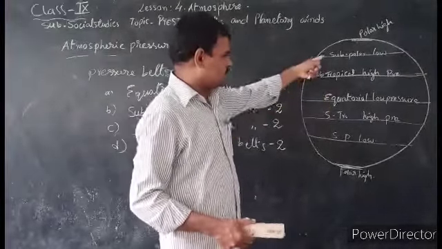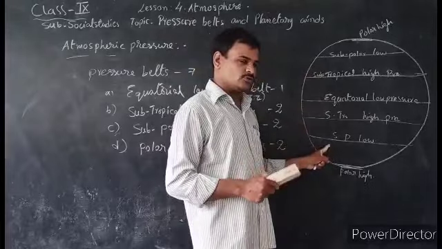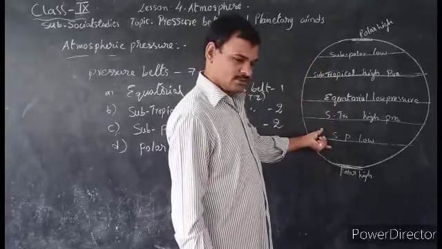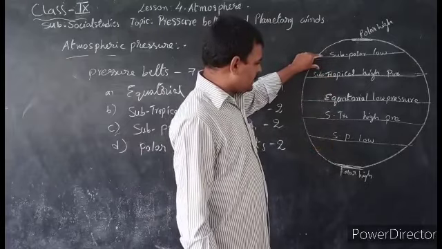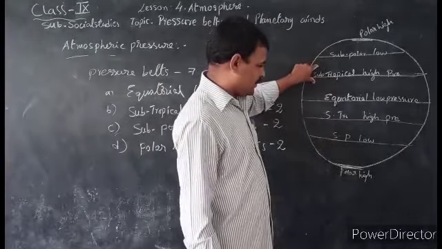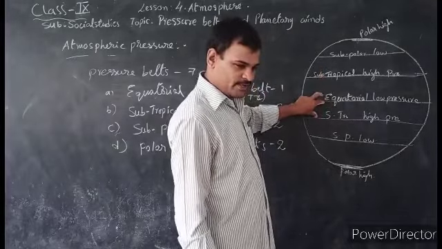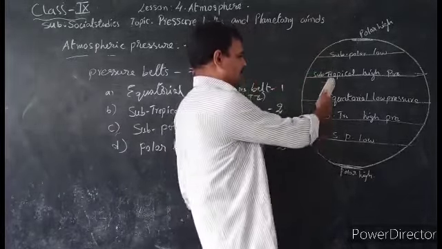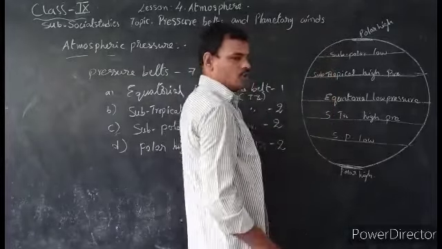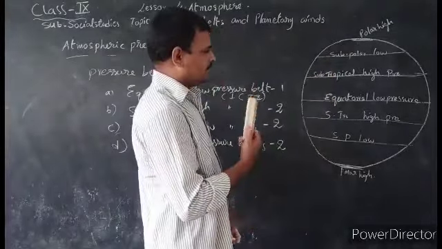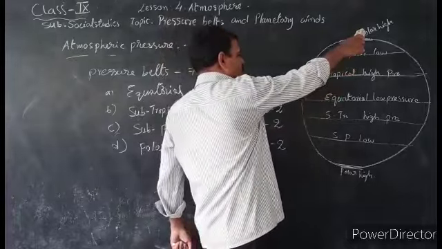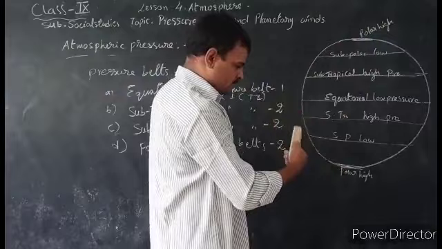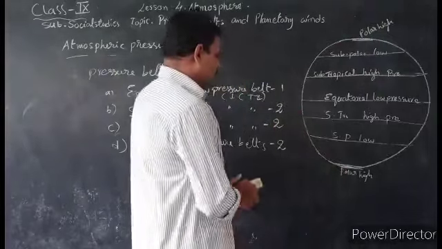Next is the third, subpolar low pressure belts. These are also two: one is in the northern hemisphere, another one in the southern. So these subtropical high pressure belts are on both sides of the equator. Like that, after the subtropical high pressure belts, there are subpolar low pressure belts, and after that, finally, near the poles, there are polar high pressure belts in the northern pole and also the southern pole.